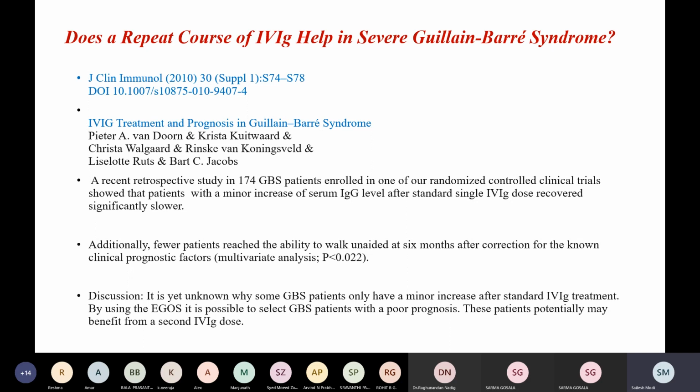They showed that fewer patients reached the ability to walk unaided at 6 months, after correction for the known clinical prognostic factors, in the patients where the increase in serum IgG level was minor. It is yet not known why some GBS patients only have a minor increase after standard IVIG treatment. And by using EGOS, it is possible to select GBS patients with a poor prognosis, and these patients may potentially benefit from a second course of IVIG.